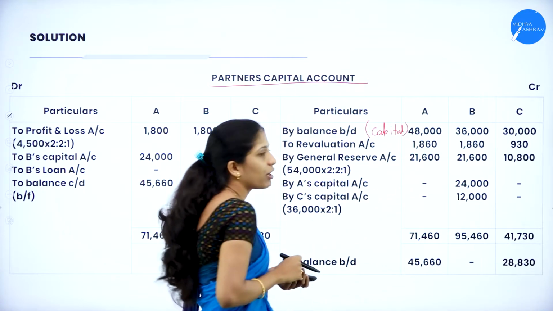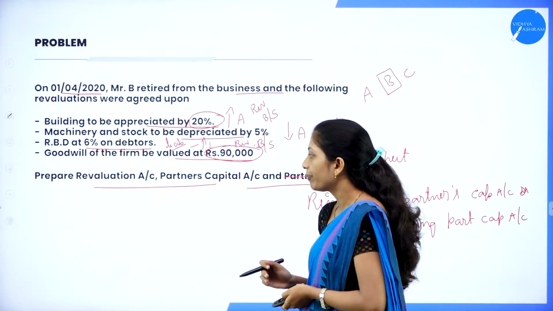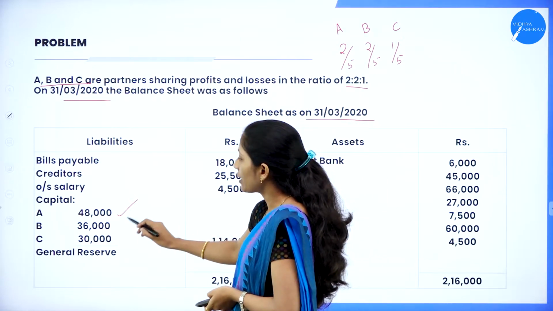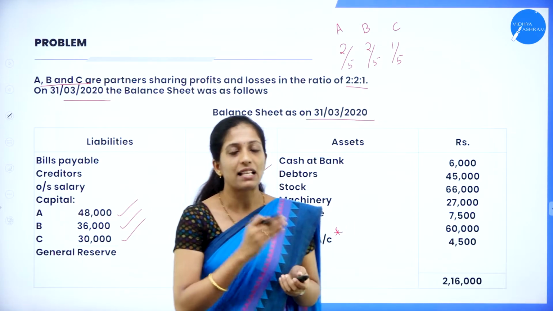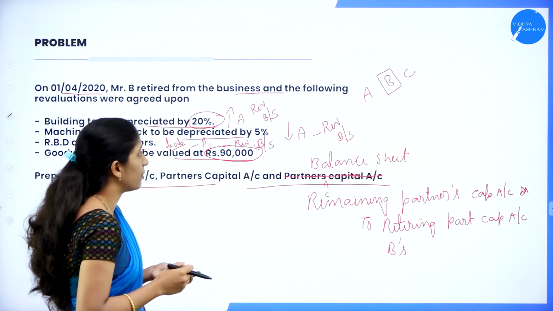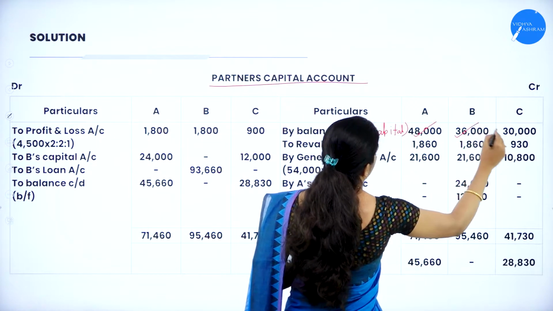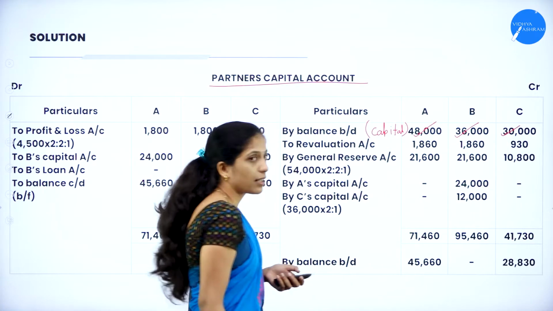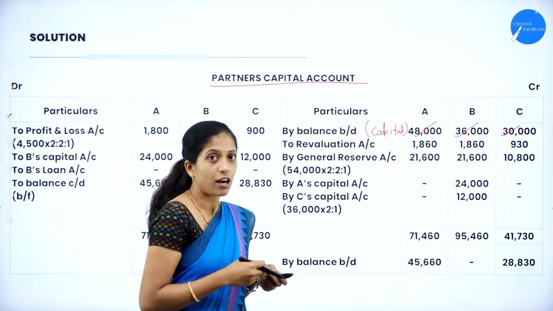So what it is? Capital of partners. So here the capital of the partner will be given in the balance sheet. Now go through the balance sheet here. So they have given 48,000, 36,000 and 30,000. So take that balance and record it as by balance brought down in the partner's capital account. So by balance brought down, 48,000 for A, 36,000 for B and 30,000 for C. And the next one is as usual revaluation account balance.